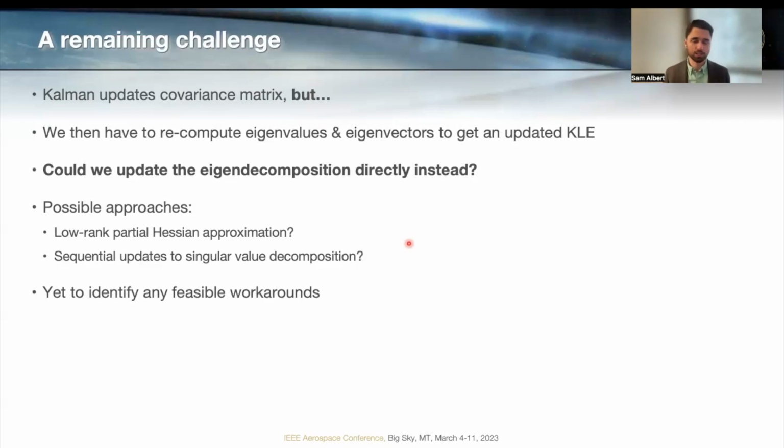So an open question is, is there some way that we could modify these equations to directly update the eigendecomposition instead? You could potentially do this by taking advantage of the low rank nature of the covariance matrix, meaning it's not a diagonal matrix, but values far from the diagonal should be close to 0.